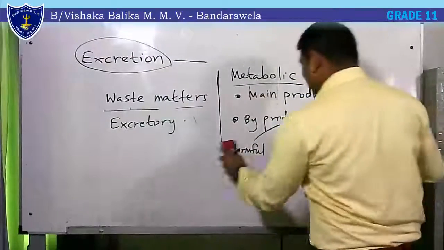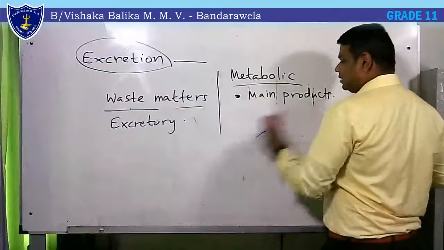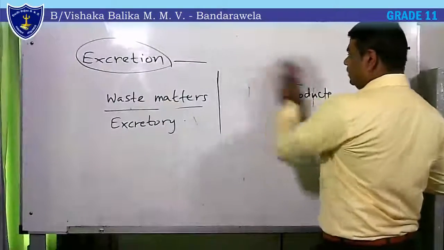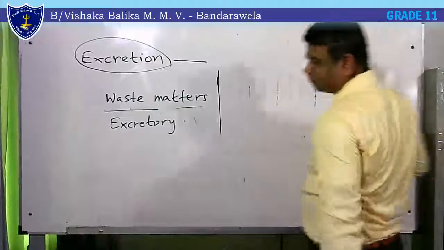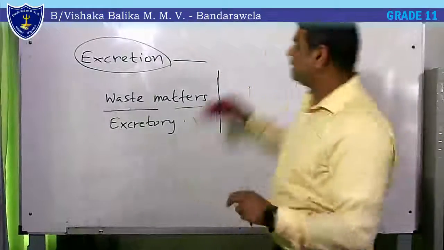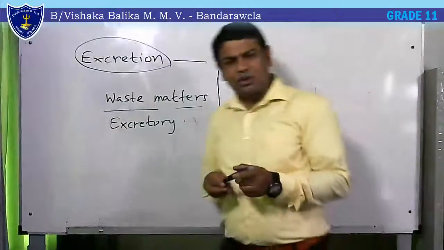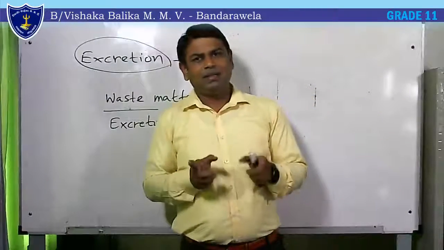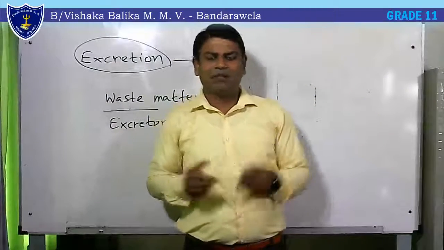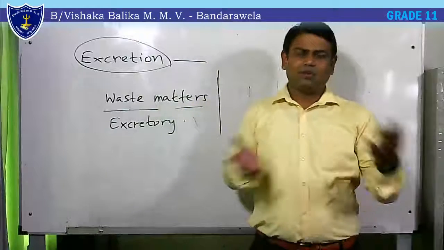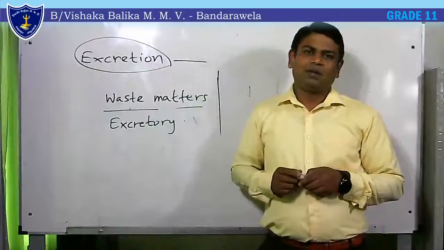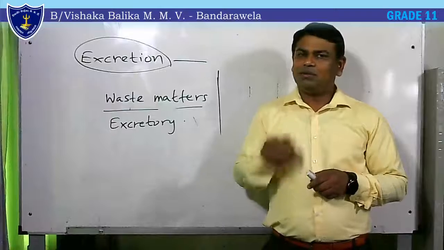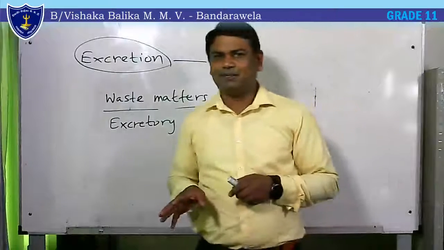How can we release them out? There are three main organs in our body which release them. These excretory matters are not only liquid or solid matters, they can be gases also. Carbon dioxide is a harmful or useless gas, and we should remove it from our body. But we don't remove carbon dioxide through the urinary system.